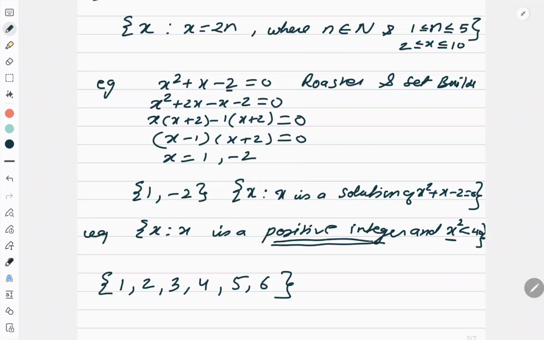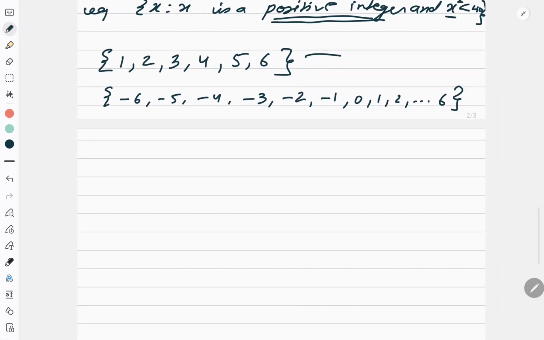If this condition of positive integer was not there, I would have written like this: minus 6, minus 5, minus 4, minus 3, minus 2, minus 1, 0, 1, 2, like this till 6. But since they put the condition positive integer, I wrote only this much. Correct? Now let us do the next question.